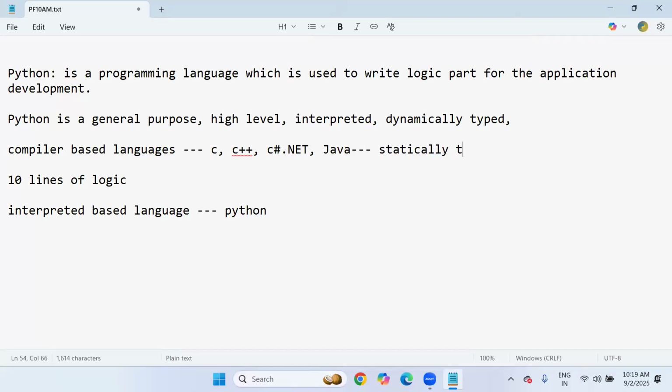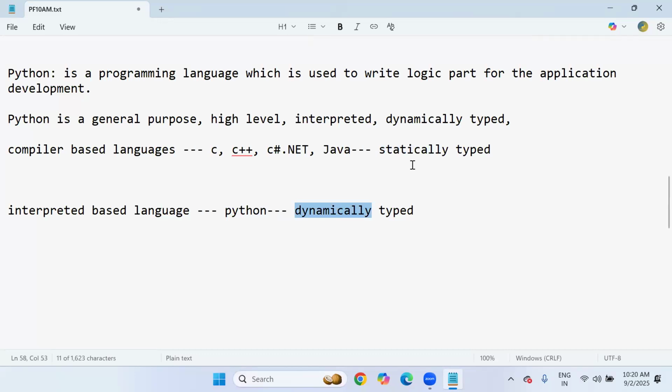See, all these languages are called statically typed languages, and Python is a dynamically typed language. I'll tell you what dynamically typed and statically typed mean. Generally, statically typed means during the program writing time, while writing the code. Dynamically typed means during the program running time, at the time of execution.